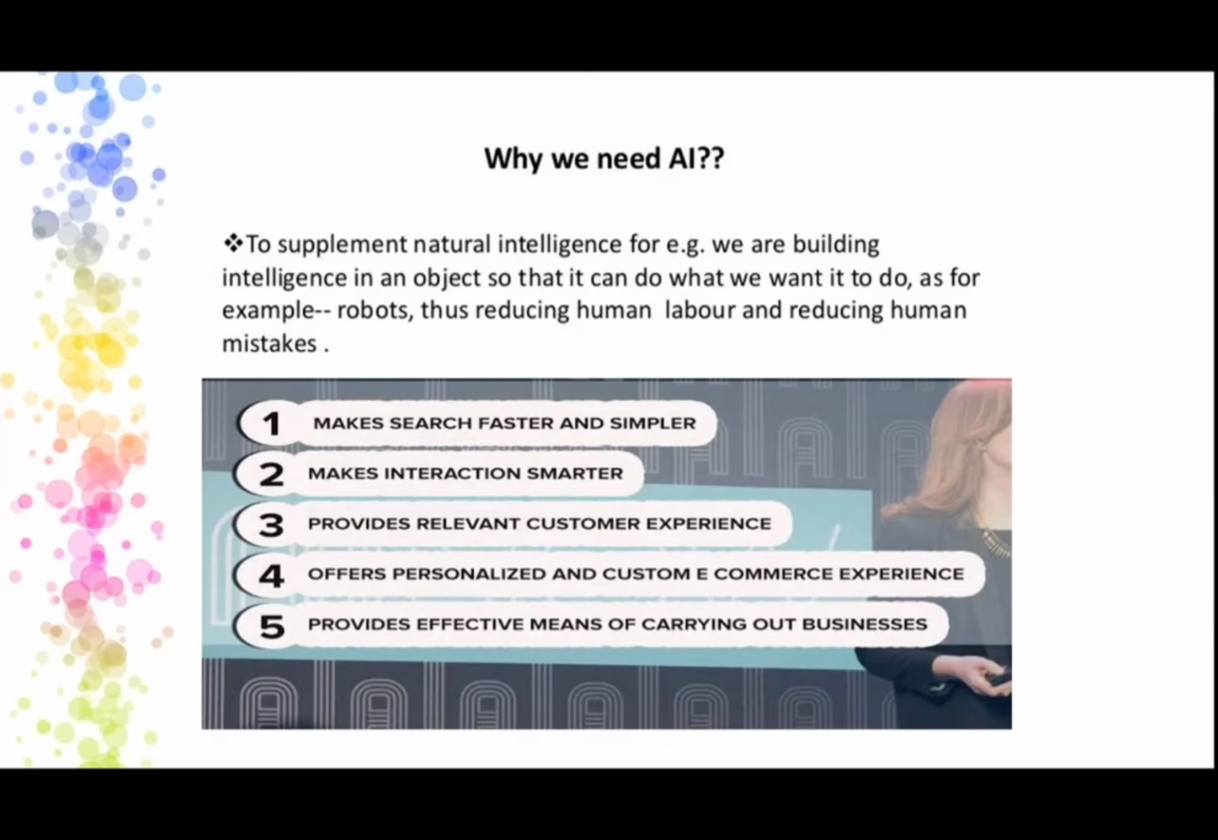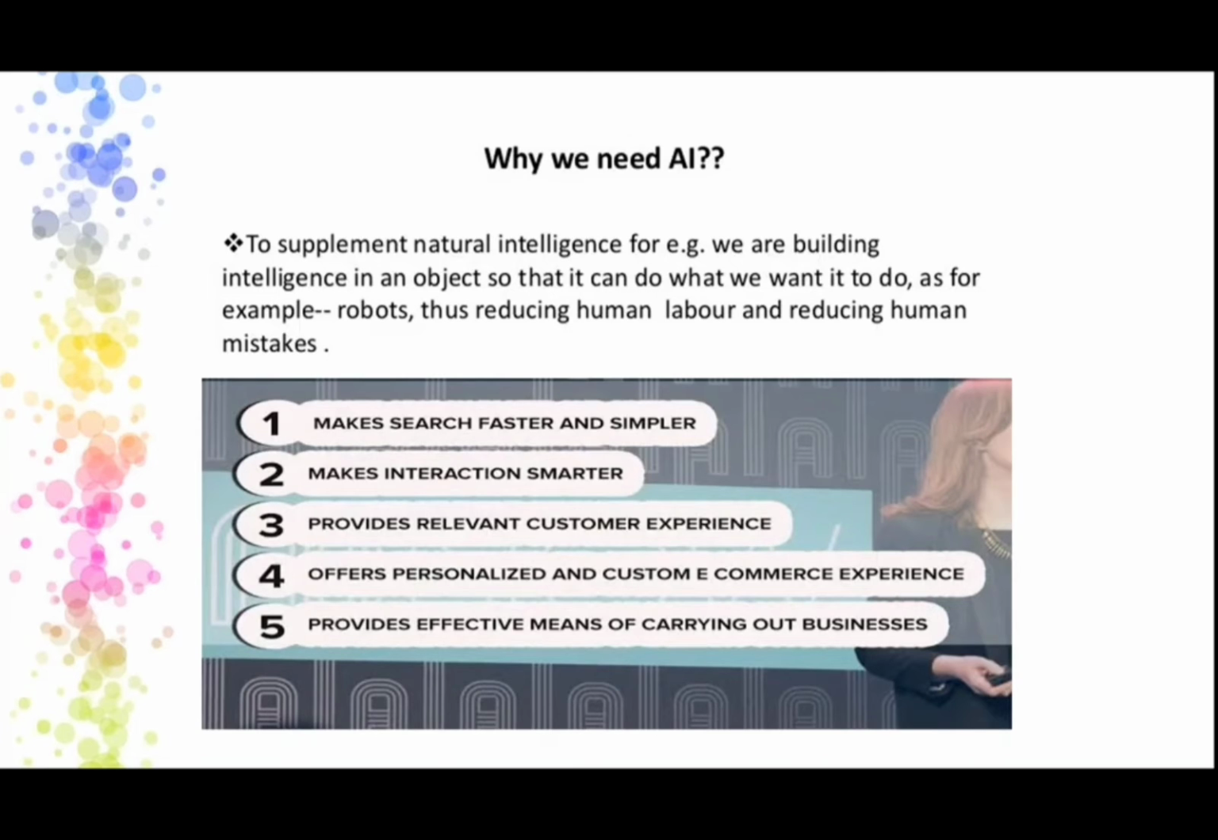To supplement such natural intelligence, for example, we are building intelligence into an object so that it can do whatever we want it to do. For example, we are using robots, mini robots. So why are we using this? To reduce human labor. Whatever we are creating is ultimately for human purpose, to minimize human work and human tasks.